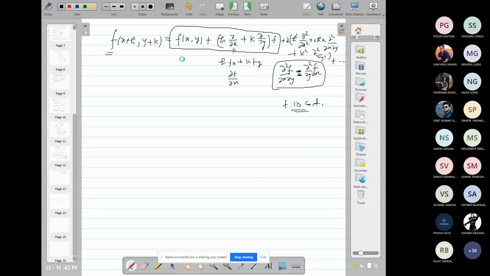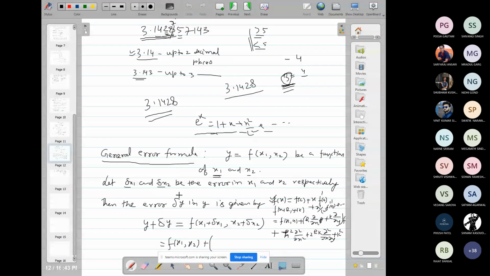So here this can be written as del f upon del x1 into del x1 plus del f upon del x2 into del x2 plus higher order terms. The higher order terms in del x1 and del x2 are at least second order: del x1 square, del x2 square, and product terms in del x1 and del x2, and so on.